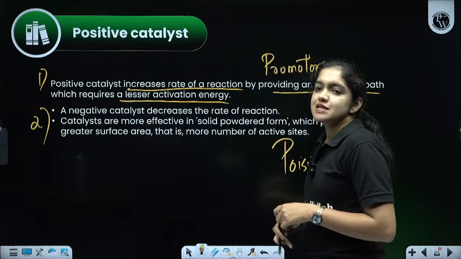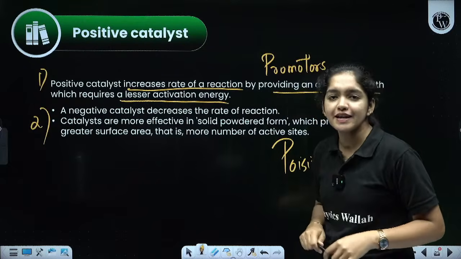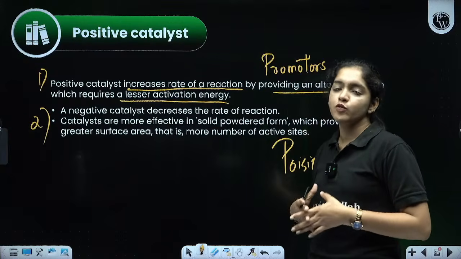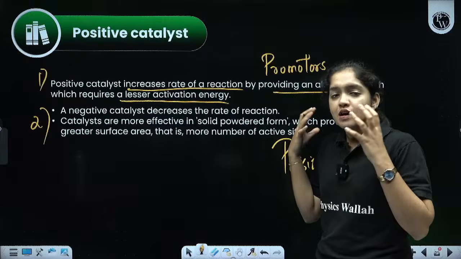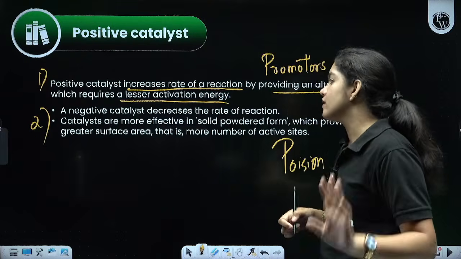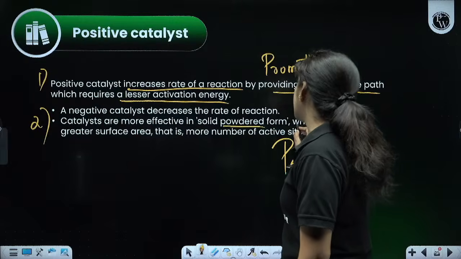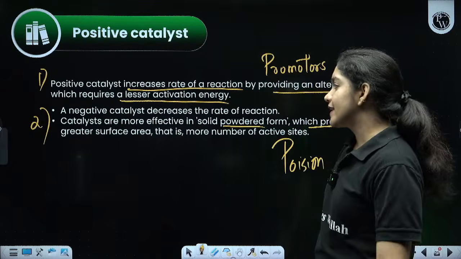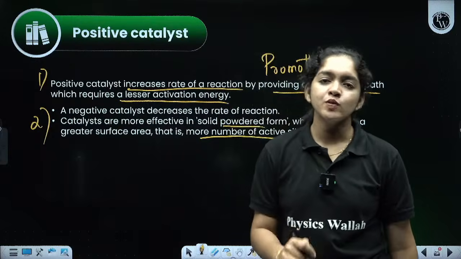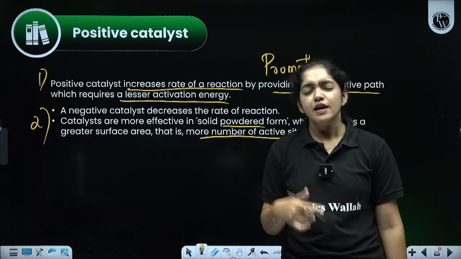A negative catalyst decreases the rate of the reaction without participating in the product formation of the reaction. It just helps to decrease the rate of the reaction. And catalysts are more effective in solid powdered form, which provides a greater surface area and more number of active sites. That's why we use catalyst mainly in this state. This can be asked for 1 mark.